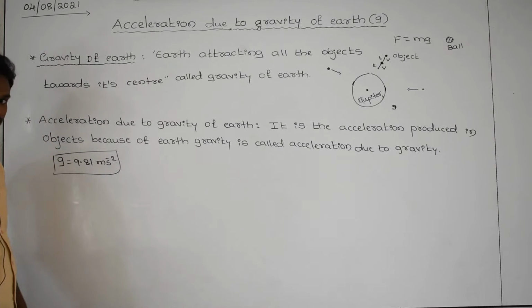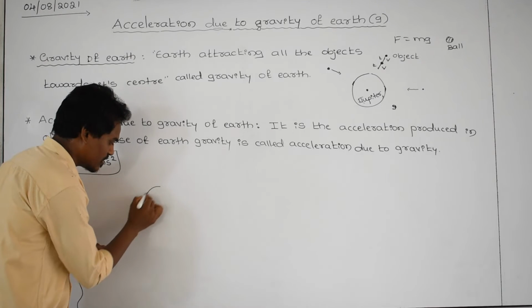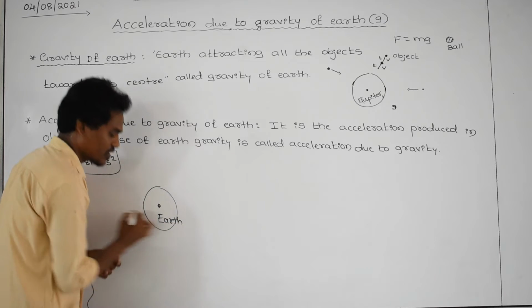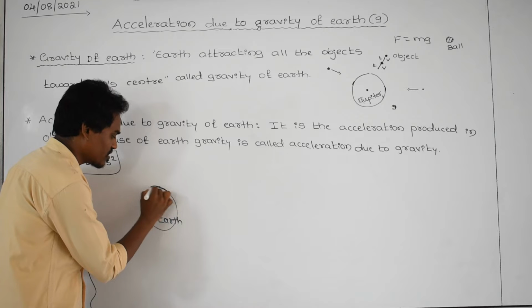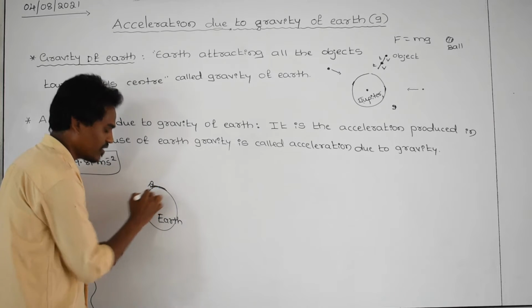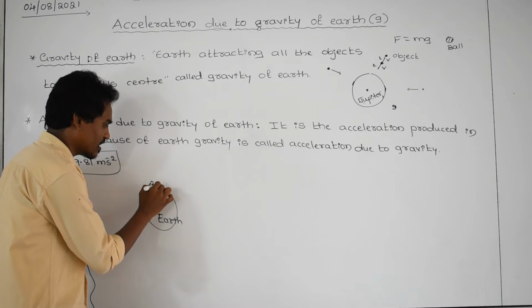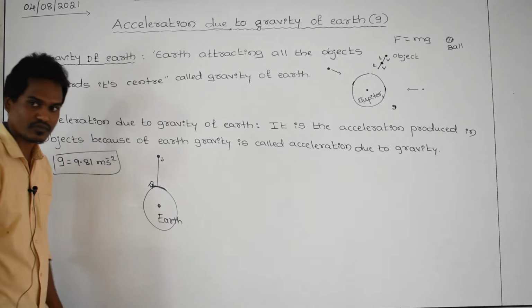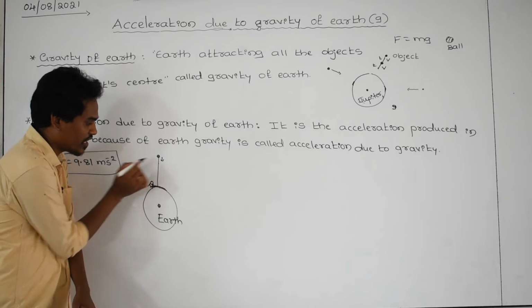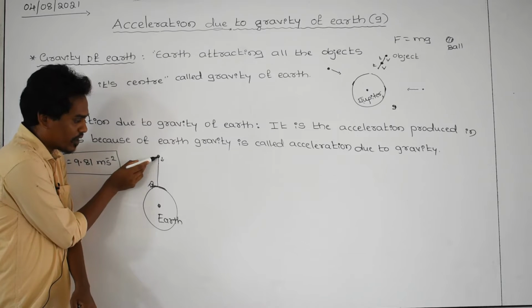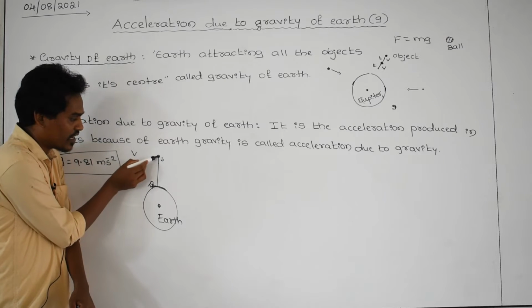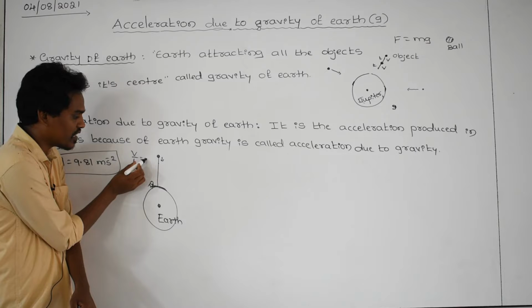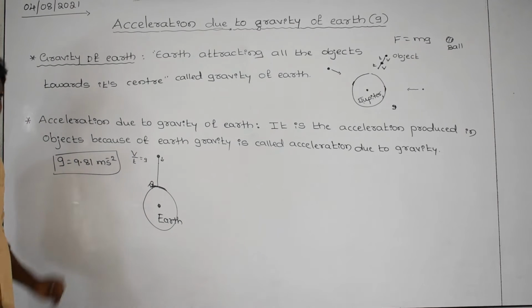This is for earth. Let us consider this is the earth. Let us take one small object. This is the earth surface. You are standing here, take one object to a certain height and leave the object, then this object is moving. Then let us take another point here to here. What is its speed? That is v. And here to here, how much time is the ball taking? That is t. Velocity by time you calculate, that is g. You are getting 9.81 meter per second square.